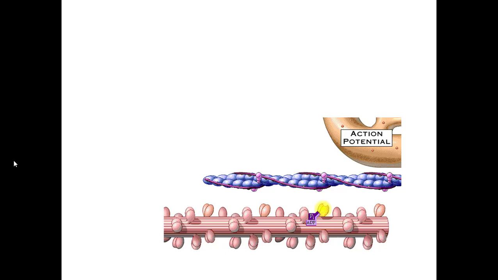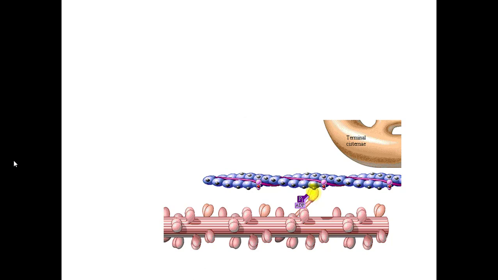Impulse travels through the T-tubule and sarcoplasmic reticulum, and calcium is released. Calcium binds with the troponin. Tropomyosin shifts, so the binding sites are available. ATP is already hydrolyzed, so the myosin head is energized.